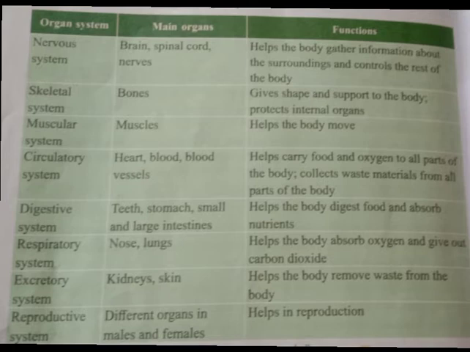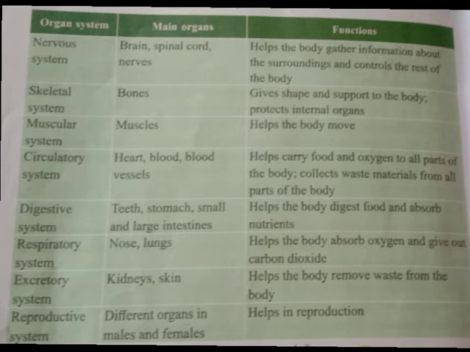It helps the body gather information about the surroundings, and it also controls the rest of the body. Then second organ system is skeletal system. Main organs are bones. It gives shape and support to the body and also protects internal organs of the body. Then muscular system. Main organs are muscles. It helps in the body movement.